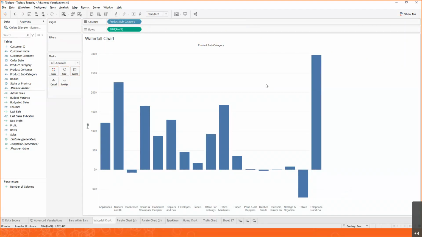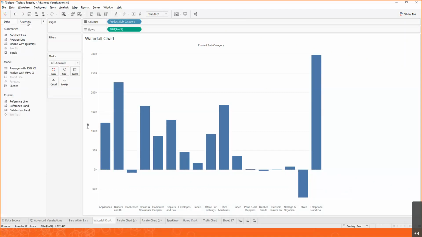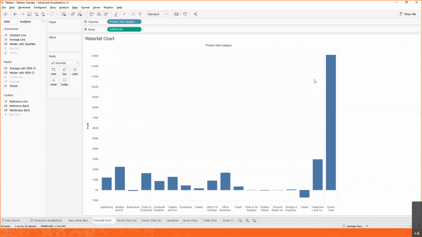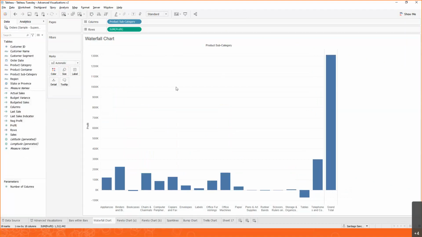So the first thing we need to do is add that grand total. Let's go ahead and do that by going to the analytics panel on the left-hand side of the screen, and let's add a total. So adding a total, we just grab it from left to right and drop it into row grand totals. So now we have the grand total. So we're starting to get the components in the screen already. We already have the profits by each subcategory. We already have the grand total.